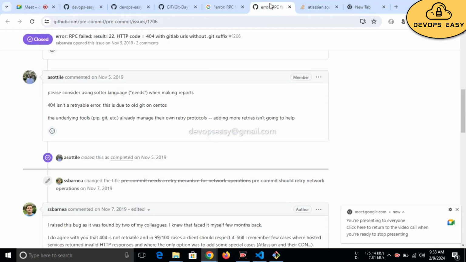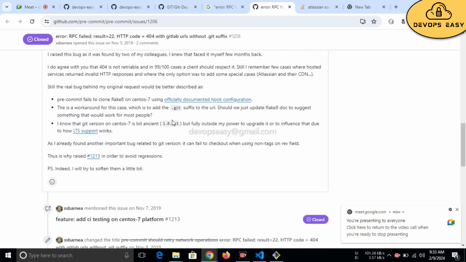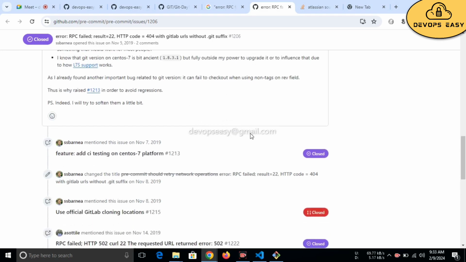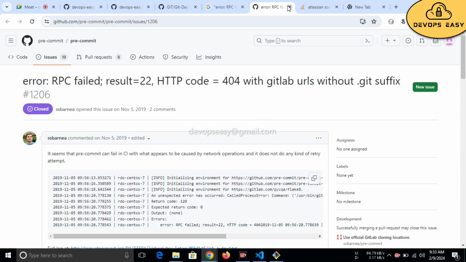So here he is telling that the Git version might be the issue. If you upgrade the version, then it might be solved. Like this you need to troubleshoot.